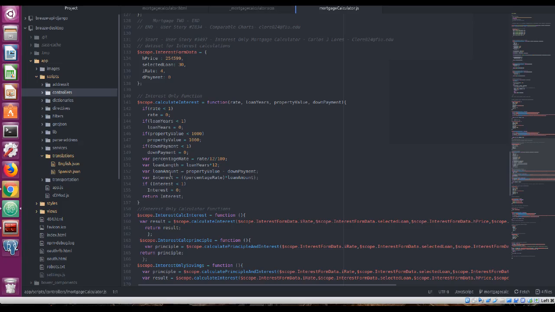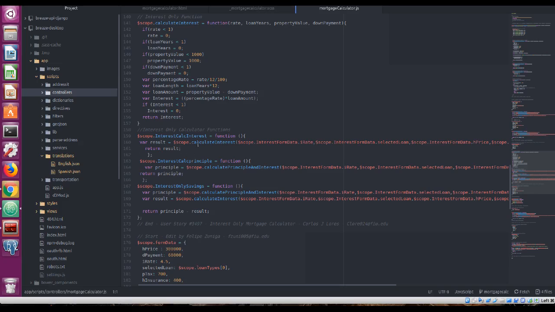And the loan amount is the property value minus the down payment, in case they do have a down payment, or they don't want to put the down payment. So the interest formula is the percentage rate times the loan amount. That will give you the interest, and it returns it over here.